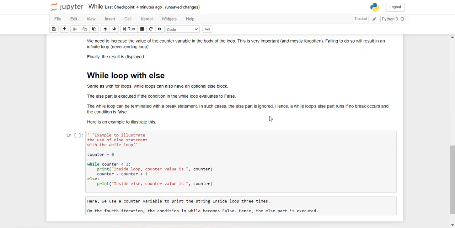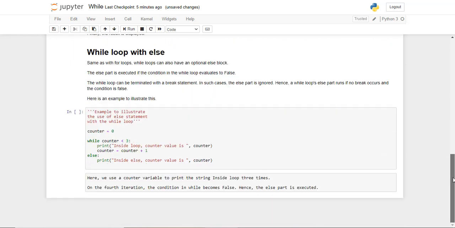Now you can also use a while loop with else, similar to an if condition. As long as the while loop is running and the condition is being met, the else is not going to be invoked. But when the while loop is done, then the else statement comes into play. This can be handy to let you know that the while loop has run its course. Let's see how this is implemented.